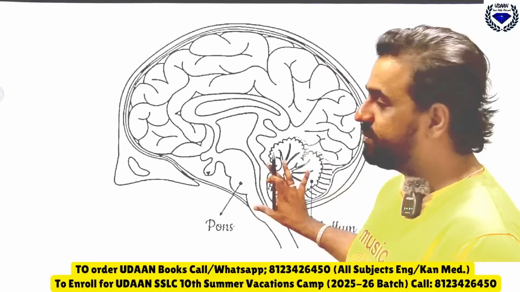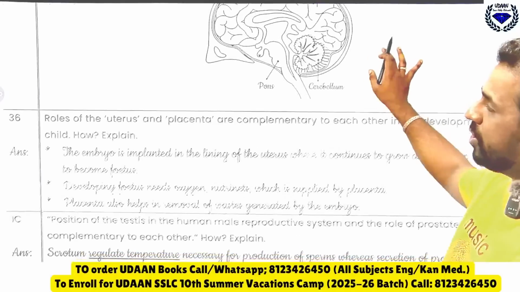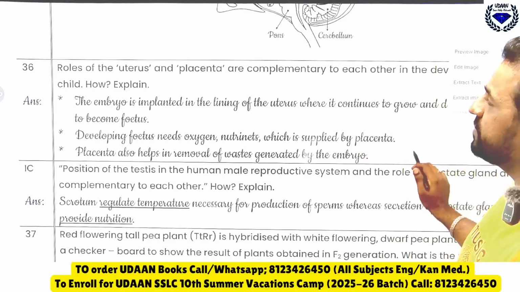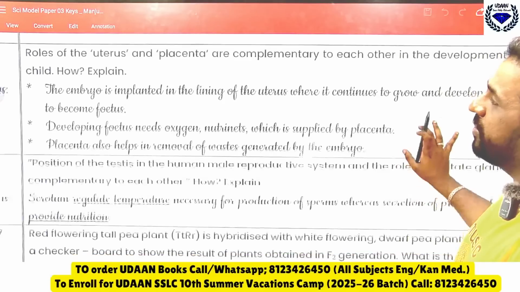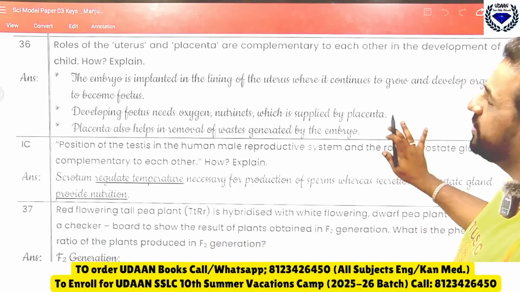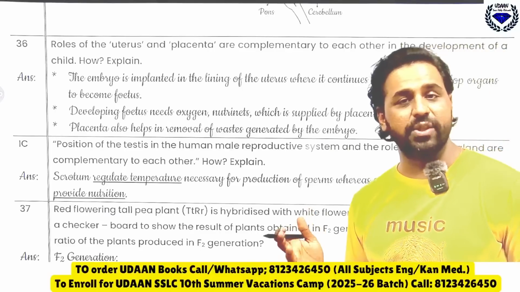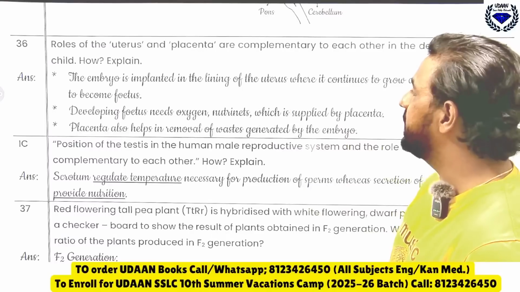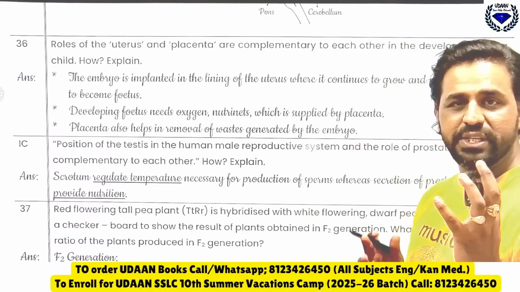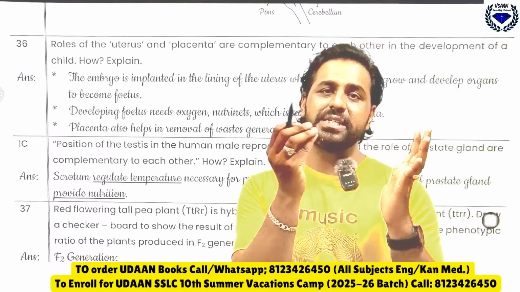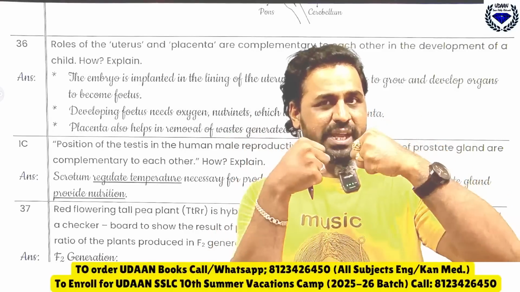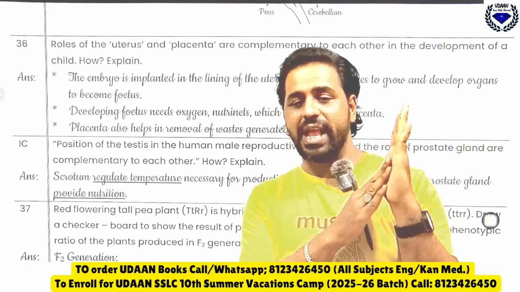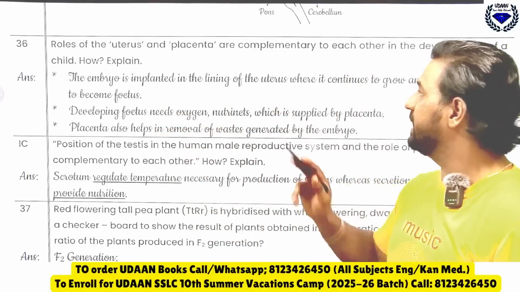Okay, so next one, the roles of uterus and placenta are complementary to each other in the development of a child. How? For a baby to develop, how are the uterus and placenta complementary, one adding on to the other? That is the question. See, the embryo is implanted in the lining of the uterus. The sperm and egg have met, and the embryo sticks on the uterus lining. See, the embryo is implanted in the lining of the uterus.